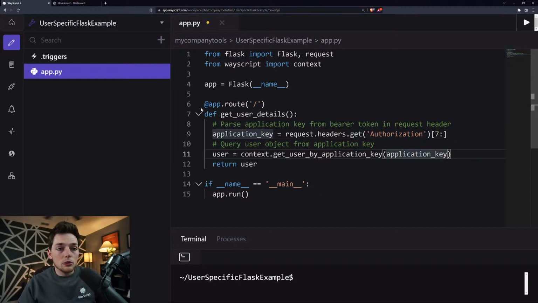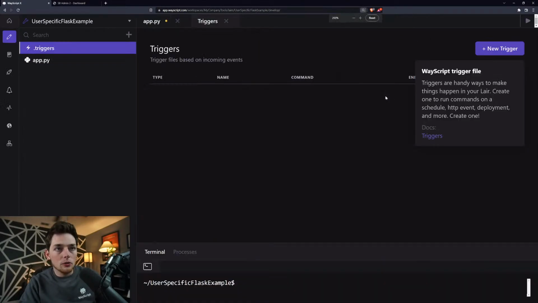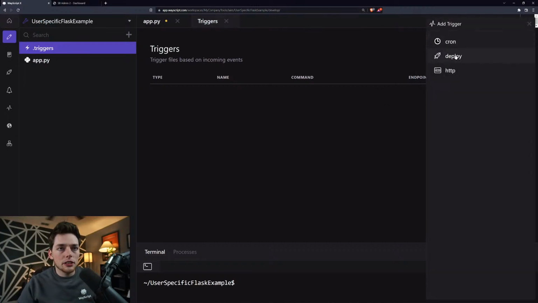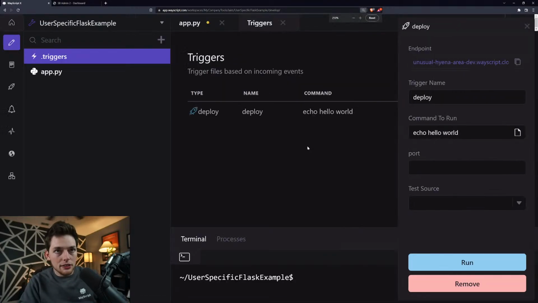So if we were to go ahead and deploy this, just to show you very quickly how easy it is to deploy something on WayScript, we'll click on new trigger and we'll use the WayScript deploy trigger. As you can see, what that gives us is this hosted URL, where when a user goes to this URL, what happens is we run a command. In our case, we're wanting to set up a Flask application.